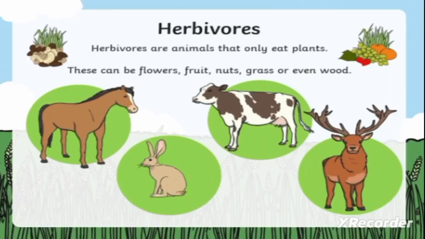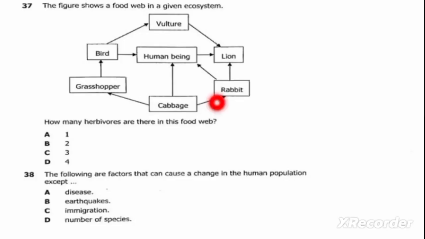Okay, so herbivores are animals that only eat plants. This can be flowers, fruits, nuts, grass, or even wood. So we have examples of animals that feed on vegetables only here, and these animals are called herbivores. We can see that the rabbit is only feeding on cabbage. In this case, cabbage is our vegetable.